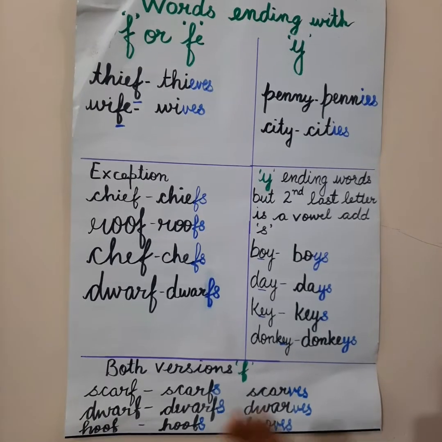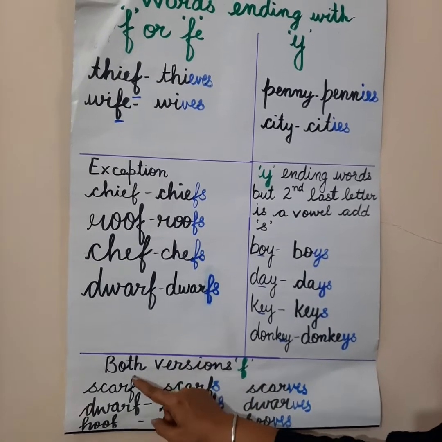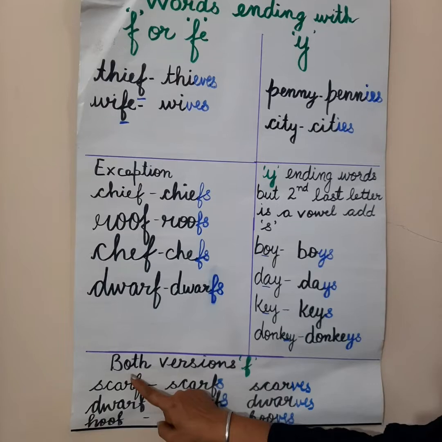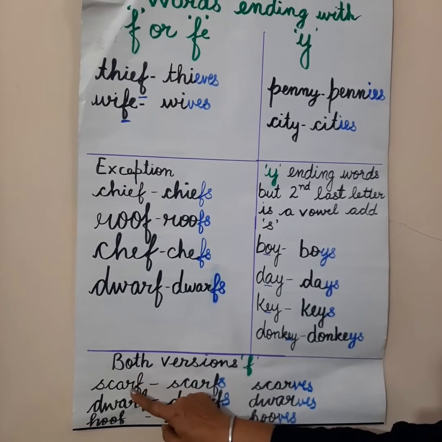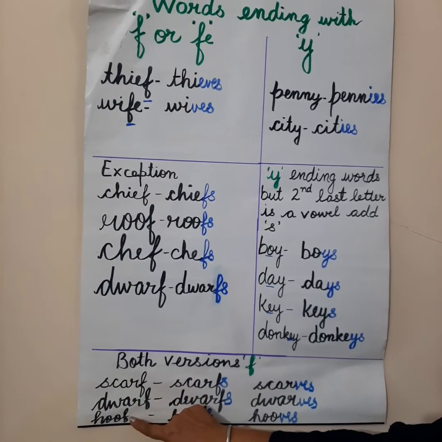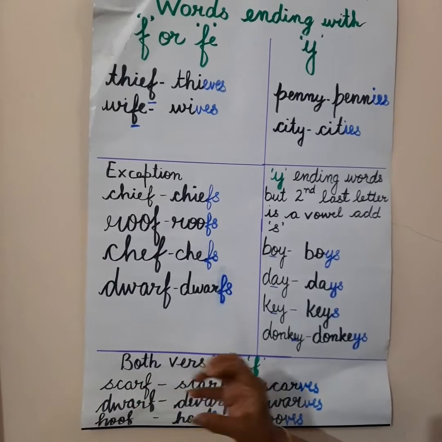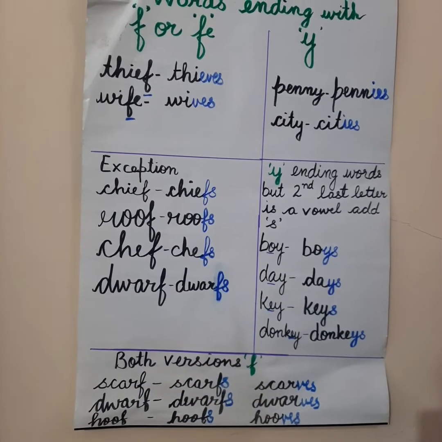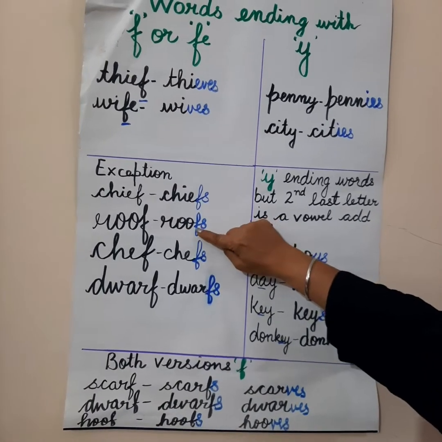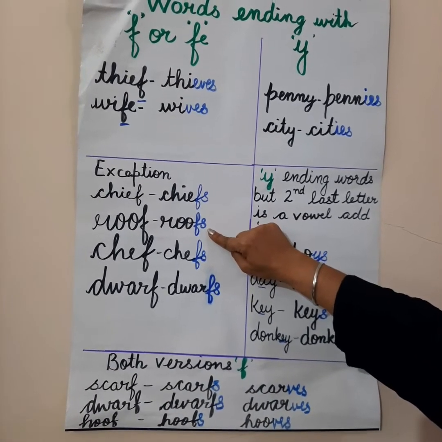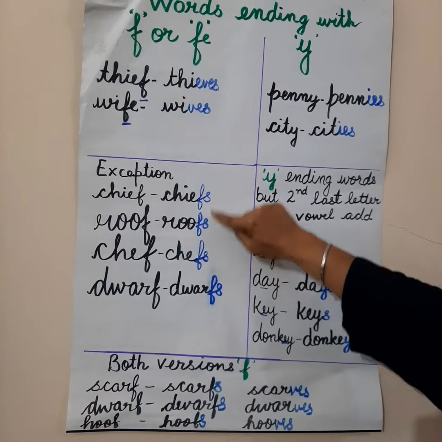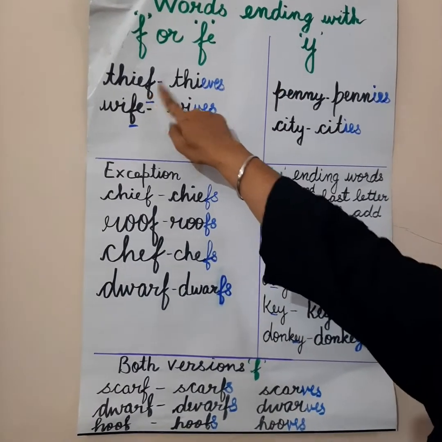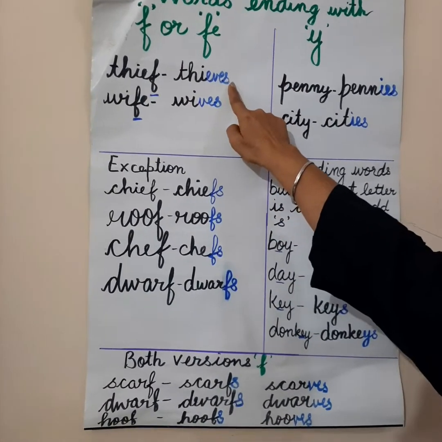Now, there is one more rule. If the word ends with F, there are certain words which follow both the versions. Both the versions means you can add S to F and you can replace F and write VES.